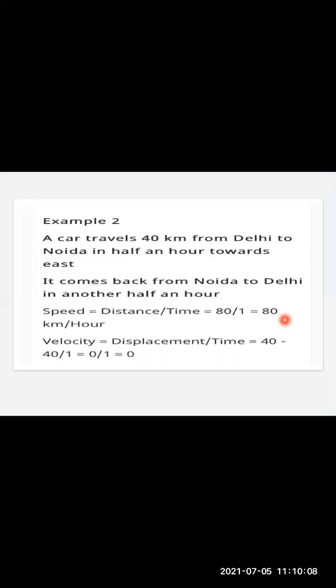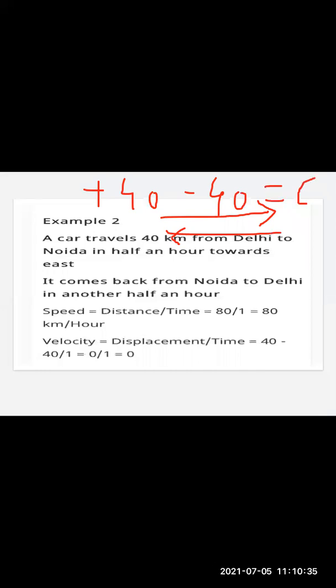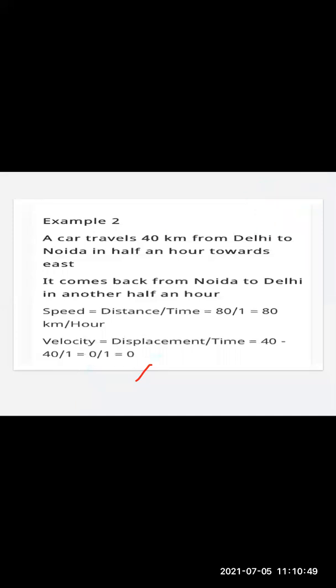But now when it comes to displacement, what is the displacement? It has moved in the forward direction from Delhi to Noida, and again it has come back from Noida to Delhi. So definitely the displacement is 0. Why? Because plus 40, minus 40, the 40 kilometers of distance is going to give me a displacement of 0. So here we write 0 upon 1 hour. That is going to be 0. This is the reason why the velocity of the car is going to be 0.